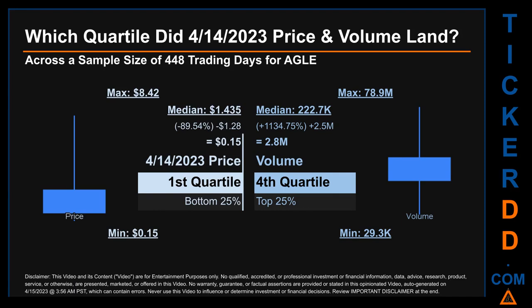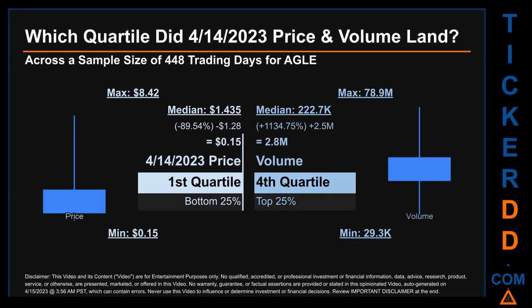Which quartile did April 14, 2023 price and volume land? Across a sample size of 448 trading days, the maximum end-of-day price for AGLE was $8.42 while the minimum was 15 cents. Within that price range, April 14, 2023 price, of 15 cents, landed within the first quartile, meaning it was within the bottom 25% of all sampled end-of-day prices. The day's volume landed within the fourth quartile, marking it within the top 25% of all sampled daily volume, which saw a max daily volume of 78.9 million and a minimum of 29.3 thousand.